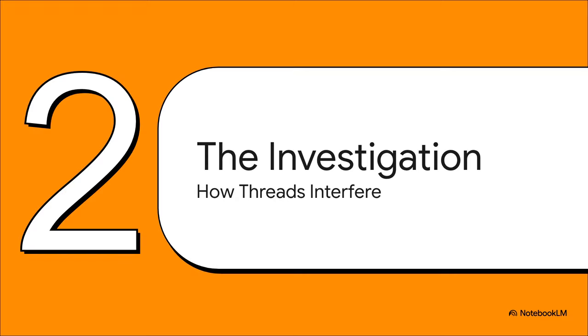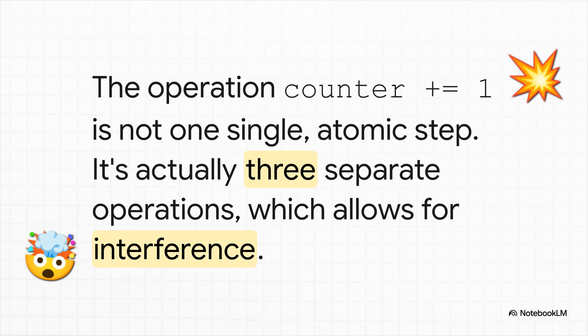So how does this actually happen? Like on a micro level? Let's go investigate the crime scene. That one single line of code where all the problems are happening. All right, here it is. This is the absolute key to the whole mystery. That simple little line of code, counter plus equals 1. It looks like one single instantaneous thing, right? We call it atomic. But it's not.